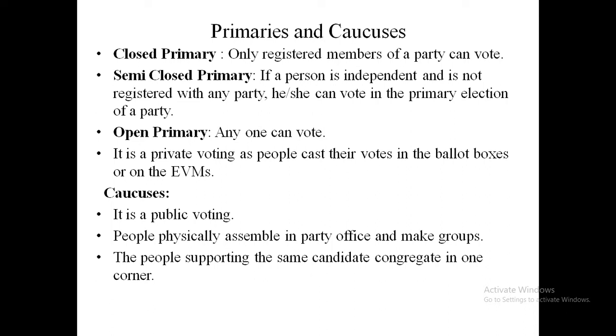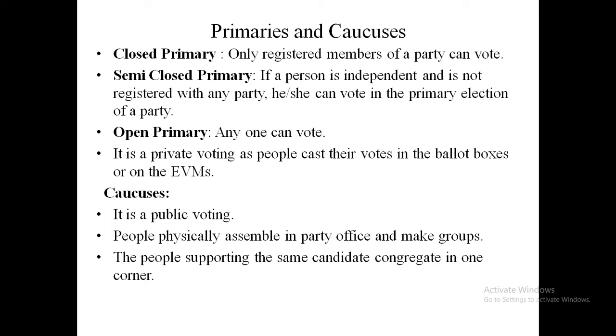Primaries can be divided into 3 categories: closed primary, semi-closed primary, and open primary. What is a closed primary? In a closed primary, only registered members of a party can vote. In a semi-closed primary, not only the registered members but also a person who is independent of any party can participate in the election.